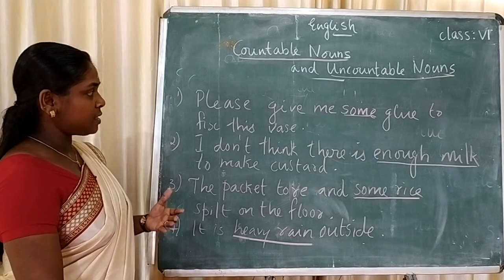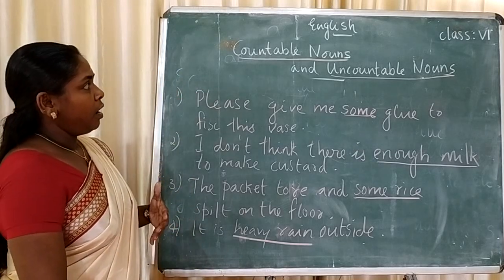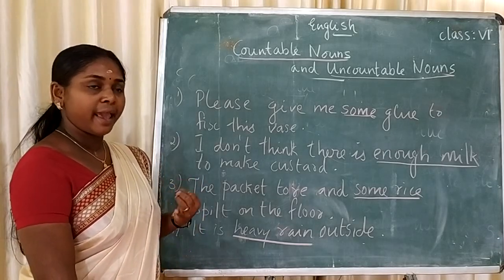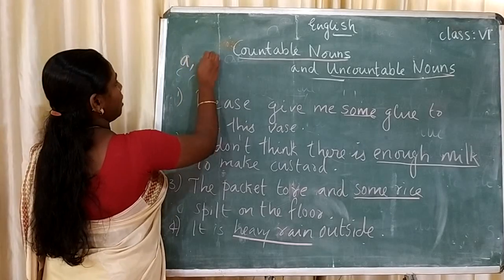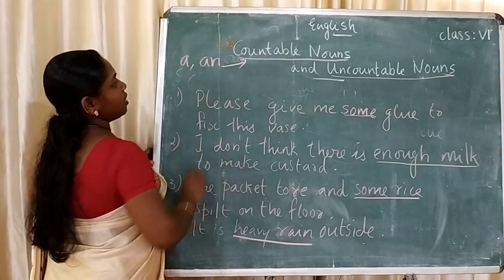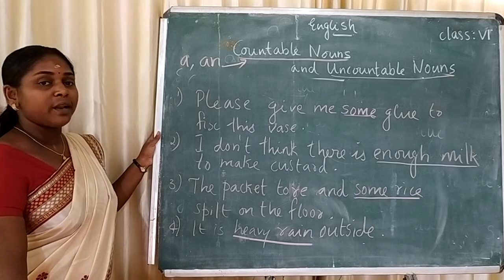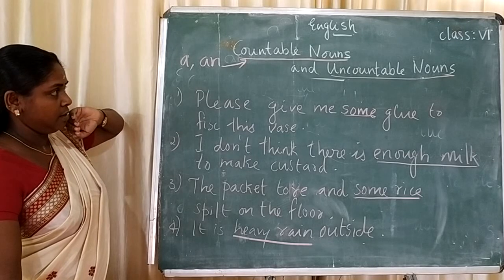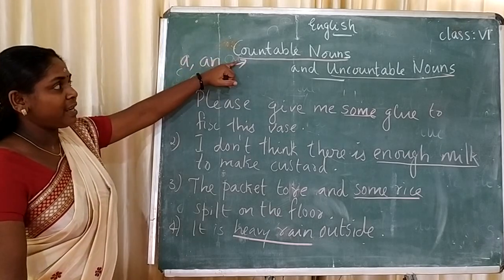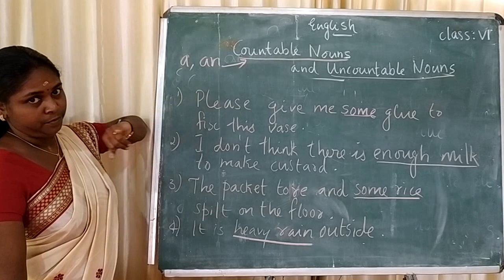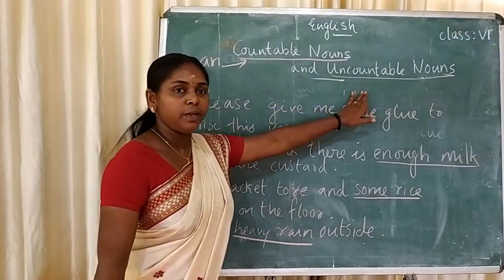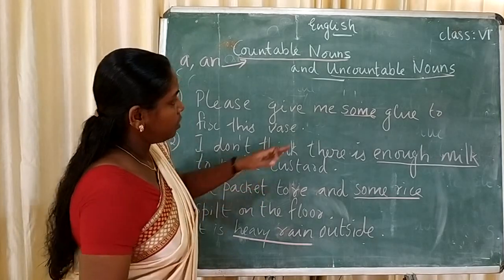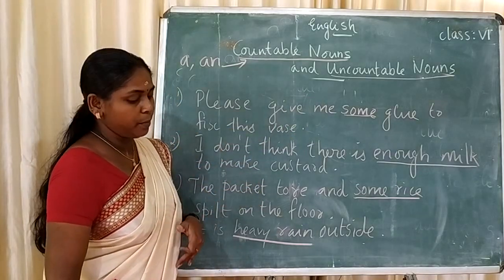So the articles with the countable nouns, we can use the articles like a and an. We can take the number. But uncountable nouns, we cannot take the number. So they are called uncountable nouns.